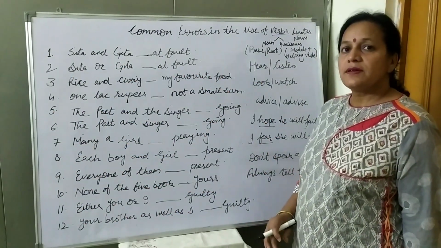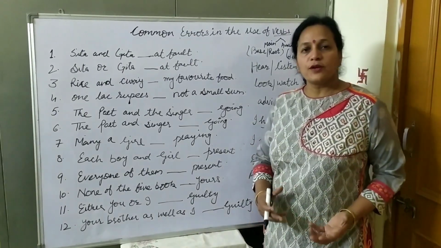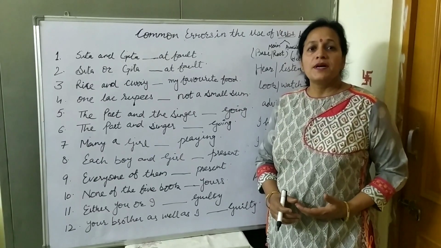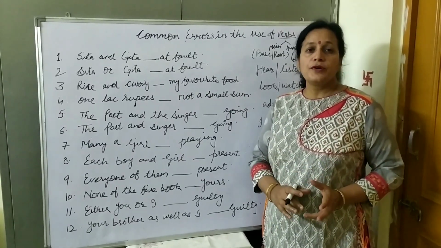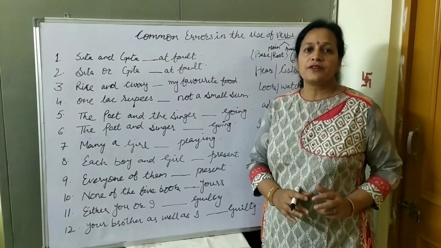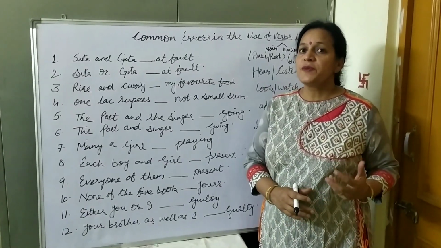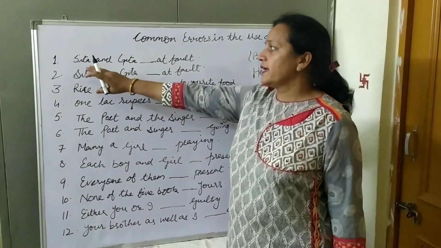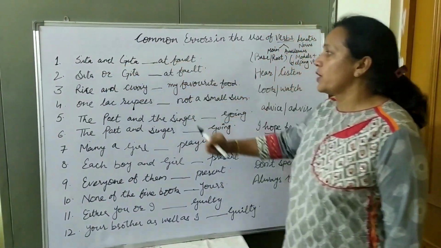Generally, what happens? Singular nouns are followed by singular verbs and plural nouns are followed by plural verbs. But as I already told you, English is an unruly language, so sometimes these rules may vary. Let's see these sentences. Look at the first sentence. Sita and Geeta dash at fault.